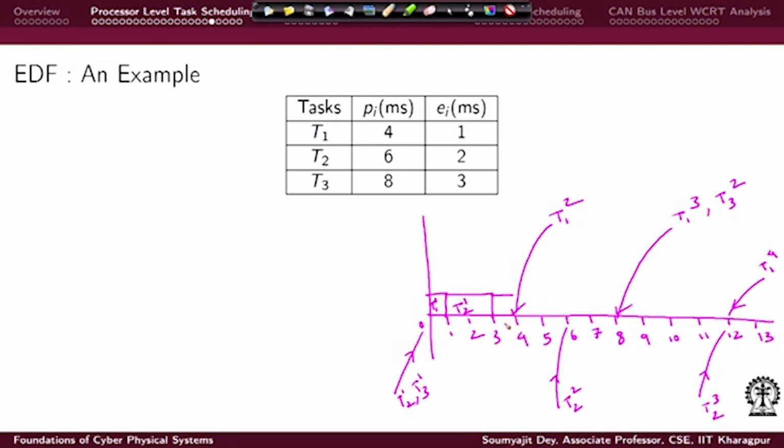Earlier in RM, T1's second instance was preempting T3's first instance. Will that happen now? Actually no, because you see T3's first instance has a deadline up to when? Of course, up to T3's second instance, which is right here. And T1's second instance has come, T1's third instance, well, that also has a deadline which is right here. So, it is like a tie, none of them, I cannot say here that T1 has a higher priority. So, in that case I will just choose that whatever was executing, let it just execute.